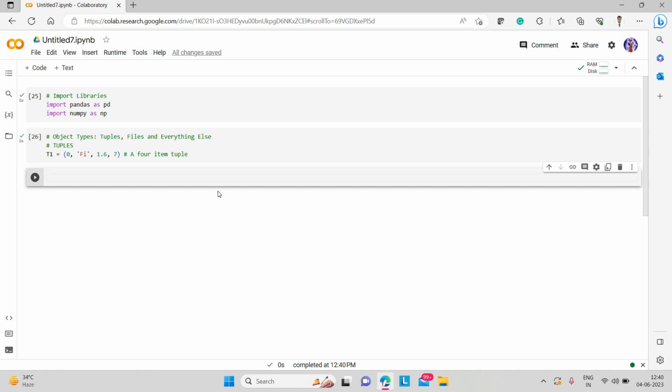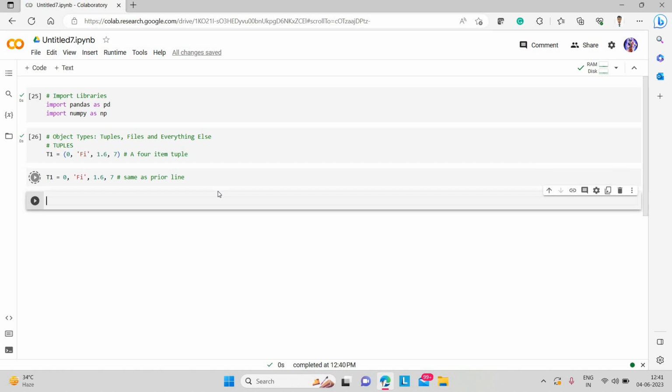So we have initialized a tuple. We can also initialize t1 without brackets. This is the same as the prior line, so you can write the above code like this also. We have no errors.